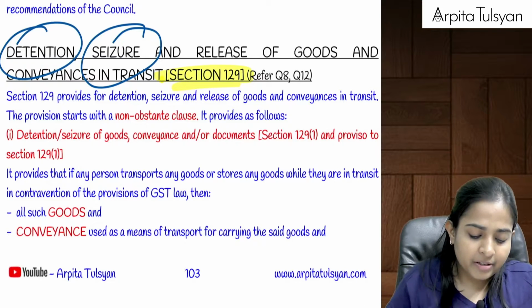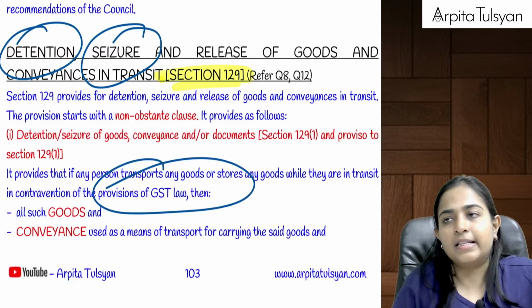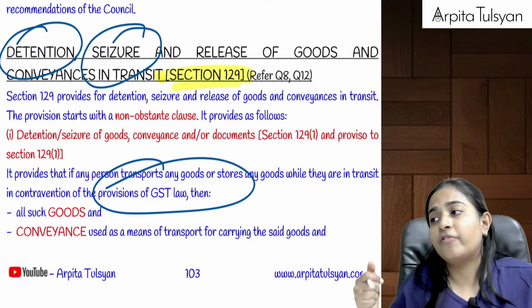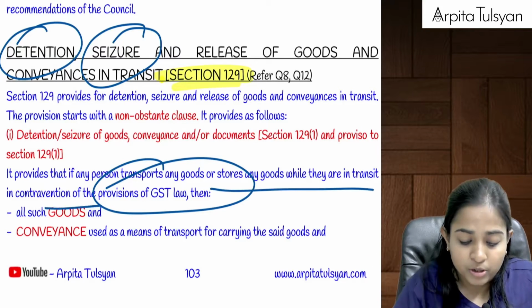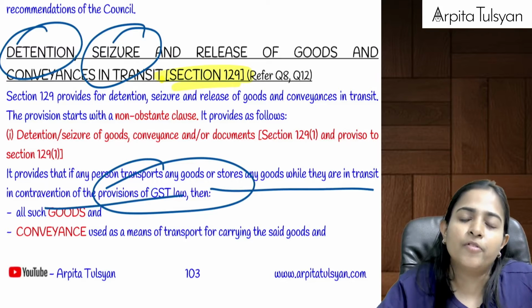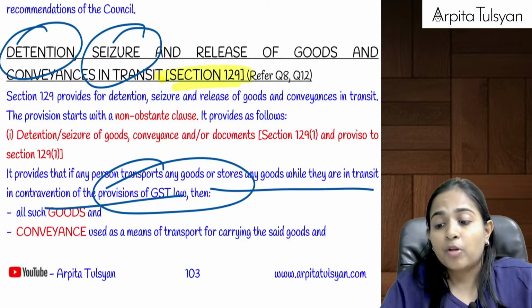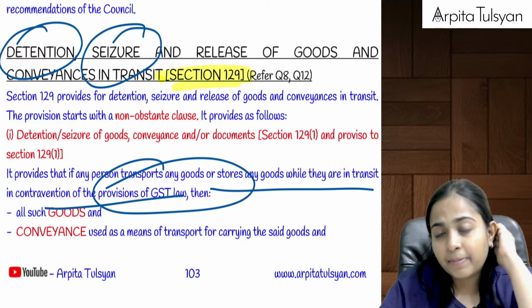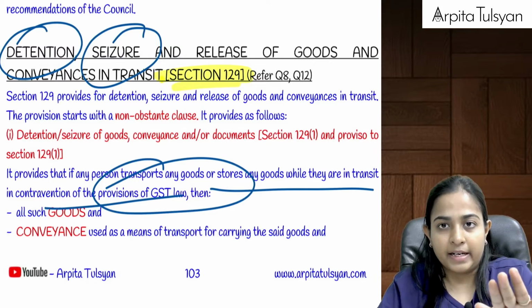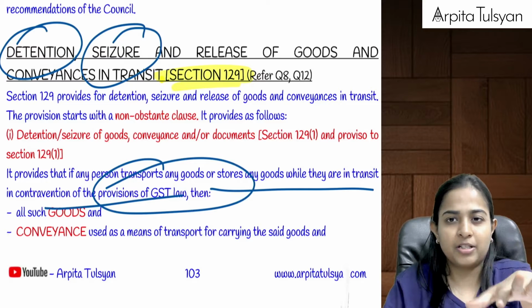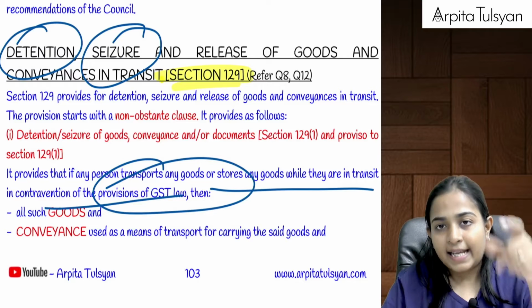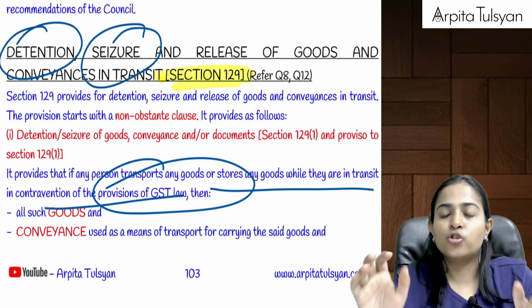Now here they are telling that if any particular person is transporting any goods without cover of proper documents, or if any person is storing any goods in contravention of the provisions of the GST law, then the proper officer can intercept and stop that particular vehicle. I'm telling you the entire section, just try to understand. He can stop that vehicle, then he will tell the owner of that vehicle to show the documents.